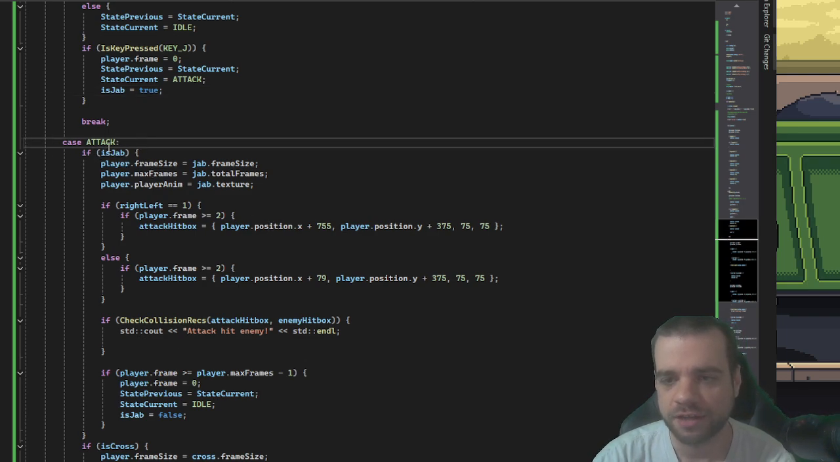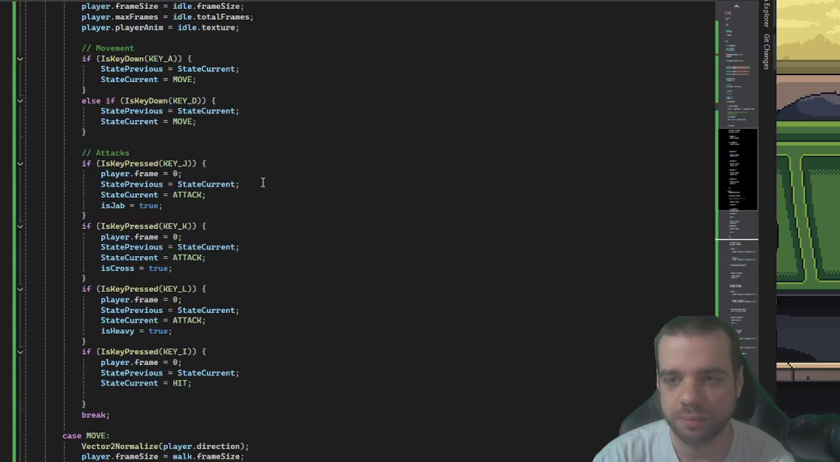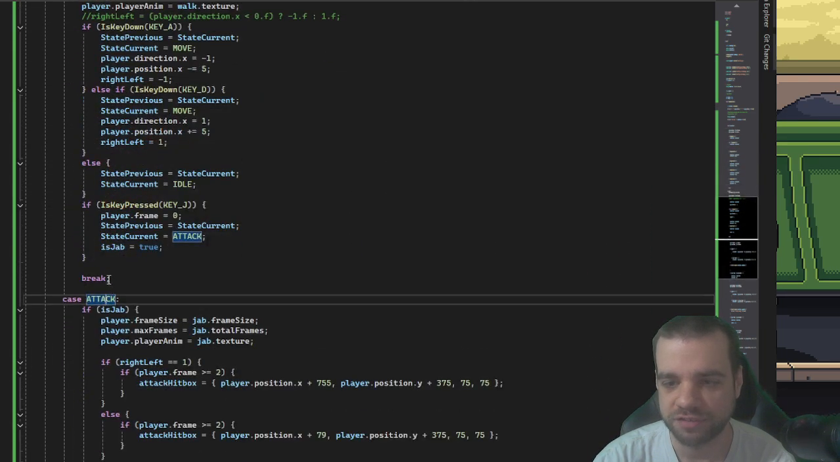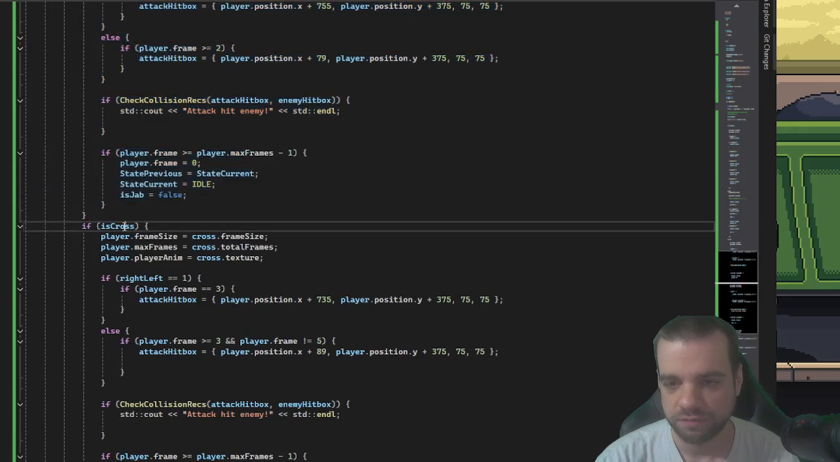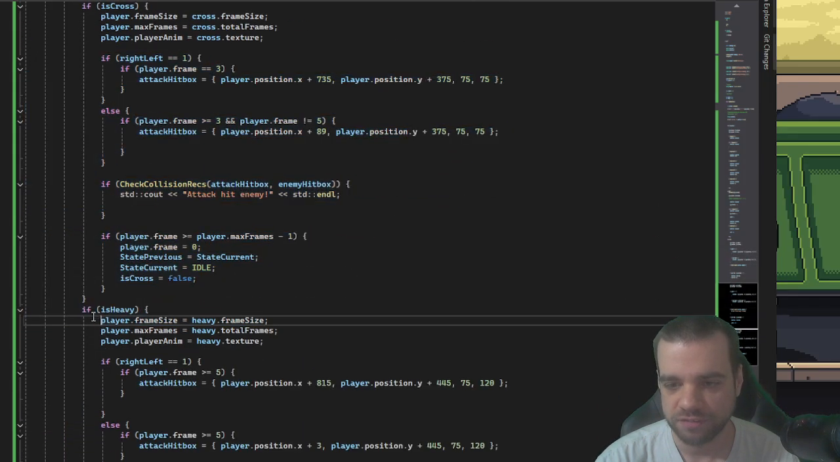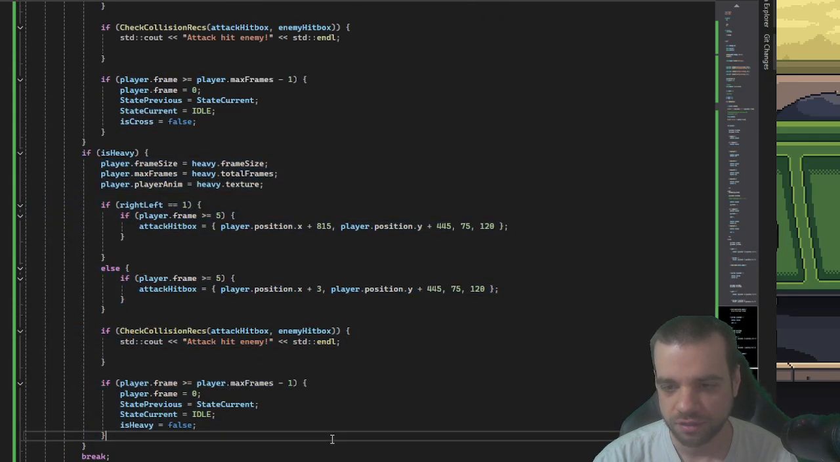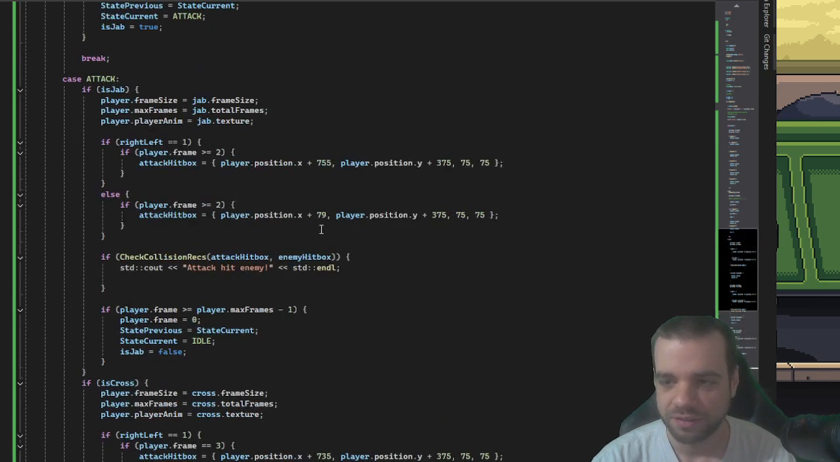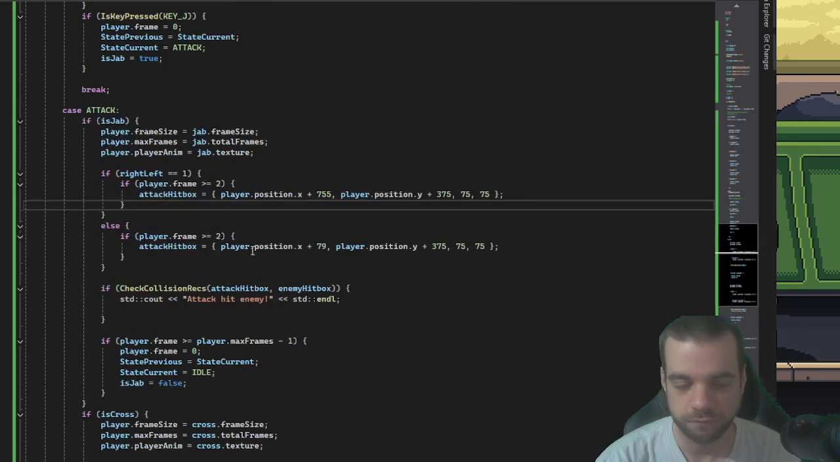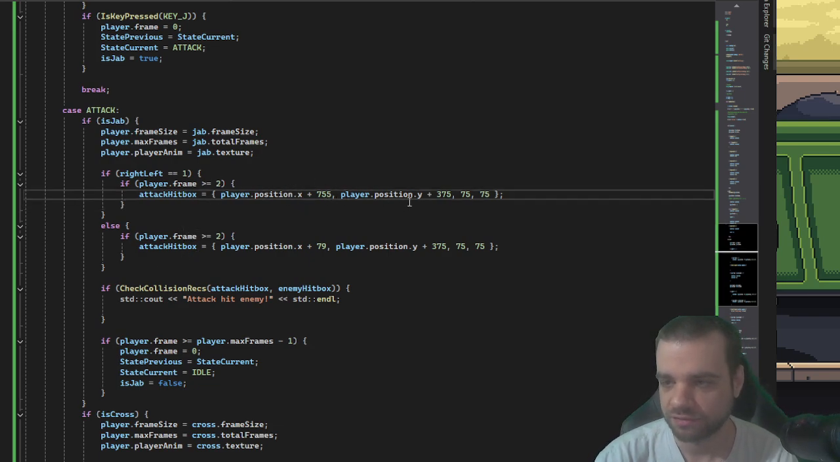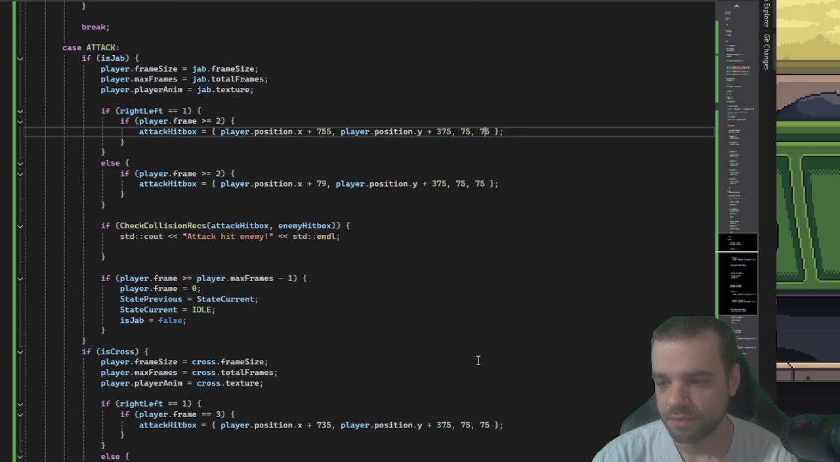And then if we're in attack, so case attack. Whenever we press our attack button, our state current is now attack, which takes us here. And if it's a jab, this logic. If it's cross, this logic. If it's a heavy attack, this logic. It's all repeating, minus the hitboxes. The hitboxes I had to go in myself and make sure that the hitboxes were correct for how the player is in the game. And so player position X, player position Y, and then the size.